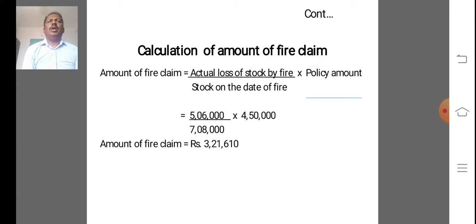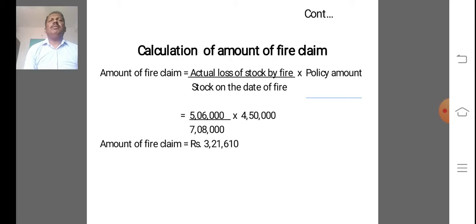And another type is when purchases is not given and information of creditors are given. Just opposite. In this situation, in this problem, credit purchase or purchases is not given.